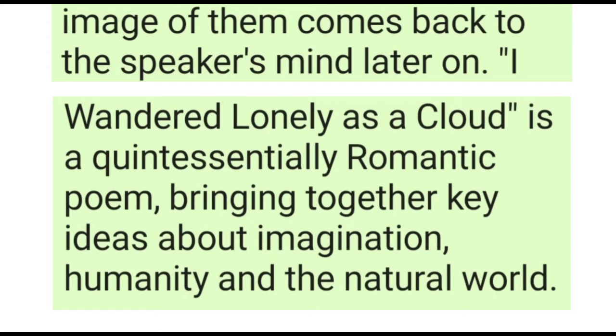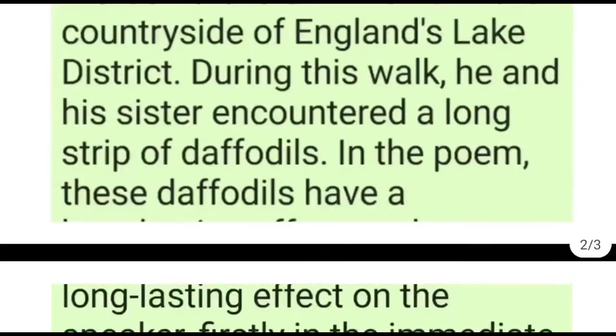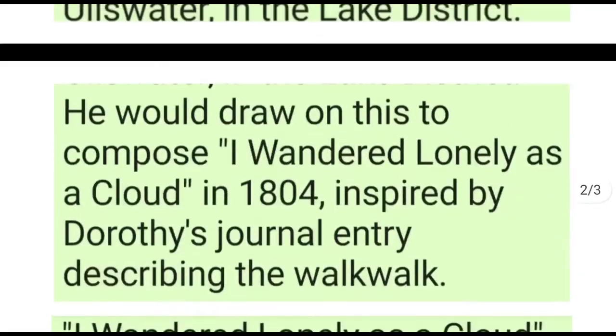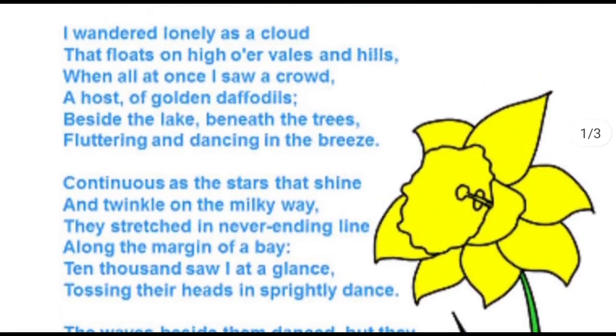So, these are the three basic themes of the poem, you could say. One is poetic imagination, the other is humanity or the place of man in this natural world. So now let's take a look at the text of the poem and let's try to understand stanza by stanza or line by line what this poem tries to tell us.